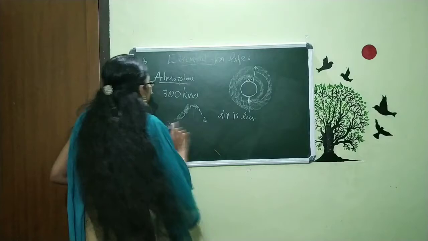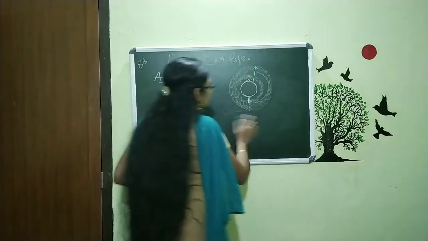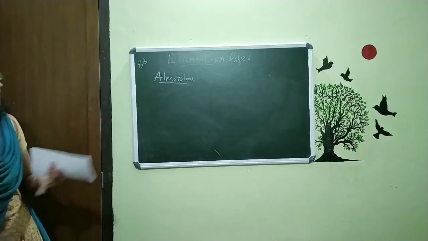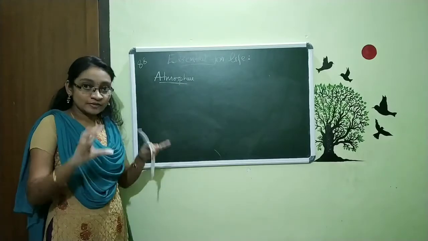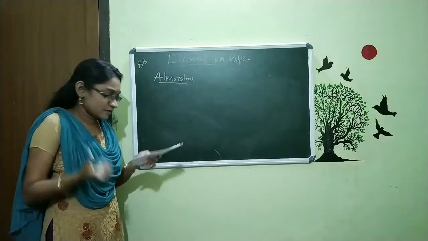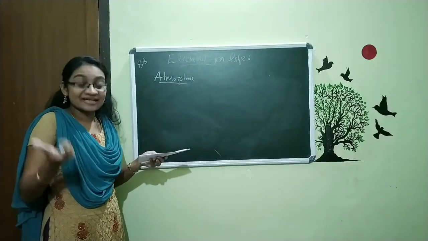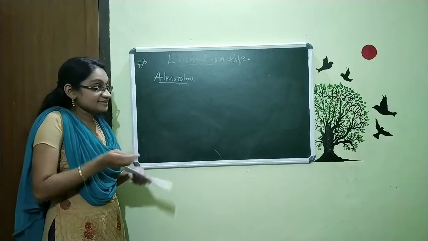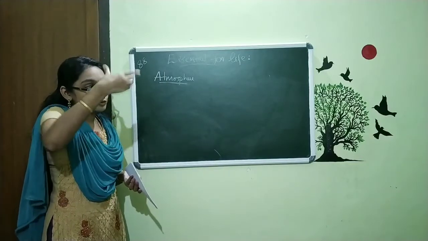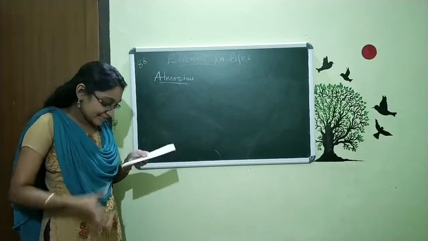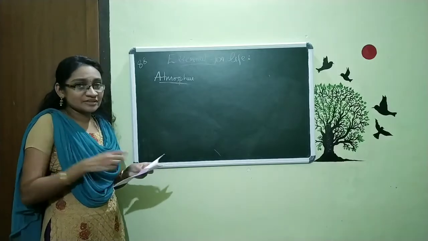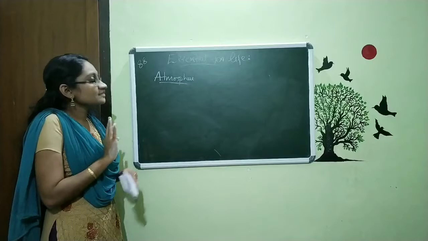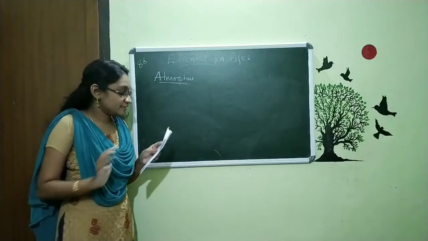So, this is all our simple things about our atmosphere. We studied the definition, that it is a thick layer of air, or the blanket of air around our Earth. It is about 300 km above our Earth's surface. Then we can say when we are moving from the surface to the top, the air content is getting less, and that's why the mountaineers keep oxygen cylinders when they are climbing the mountains. So this is all about atmosphere.